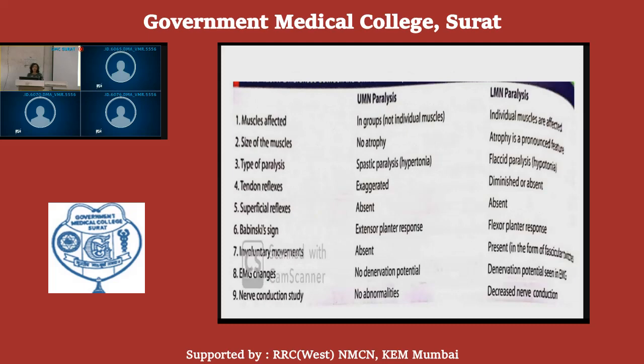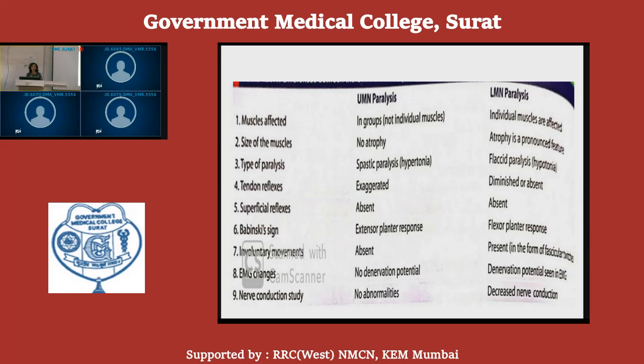Differences between upper motor neuron paralysis and lower motor neuron paralysis. In upper motor neuron paralysis, the muscles are affected in groups, not individual muscles. Whereas in lower motor neuron paralysis, the individual muscles are affected. As for the size of the muscles, there is no atrophy in upper motor neuron paralysis, whereas in lower motor neuron paralysis, atrophy is a pronounced feature.